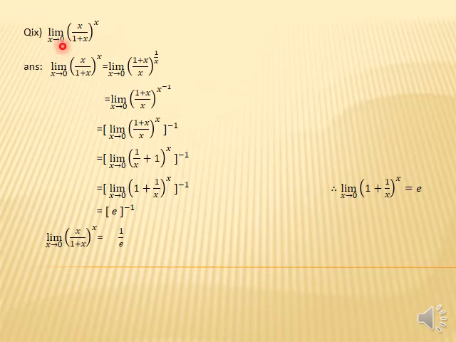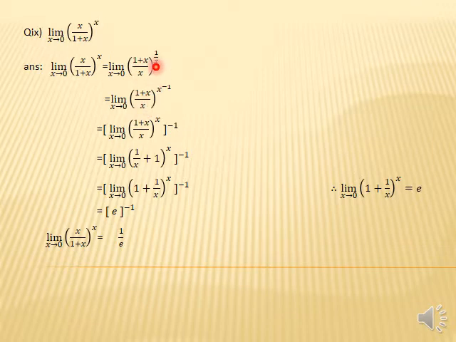Part 9 of question 4. Here we have a question that is a little bit different: limit x approaches 0, (x divided by 1 plus x) whole power x. First we simplify this term. We take the reciprocal of this whole term, so the numerator becomes the denominator and the denominator becomes the numerator, and we can do the same in the power. So 1 plus x becomes the numerator and x becomes the denominator, and similarly the power is x, and the reciprocal of this x is 1 upon x.